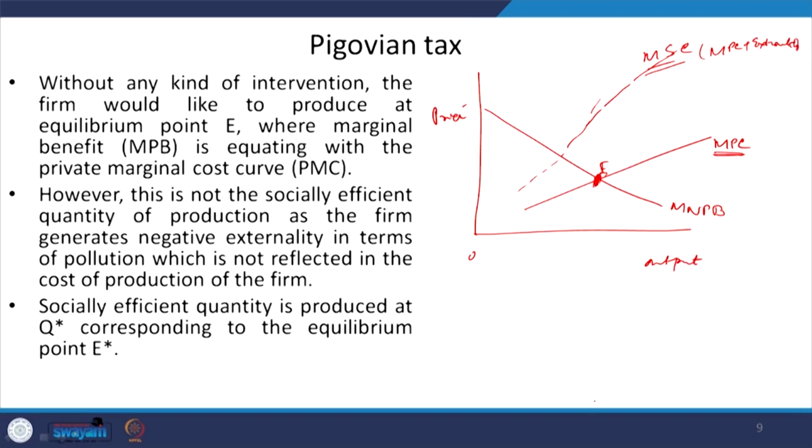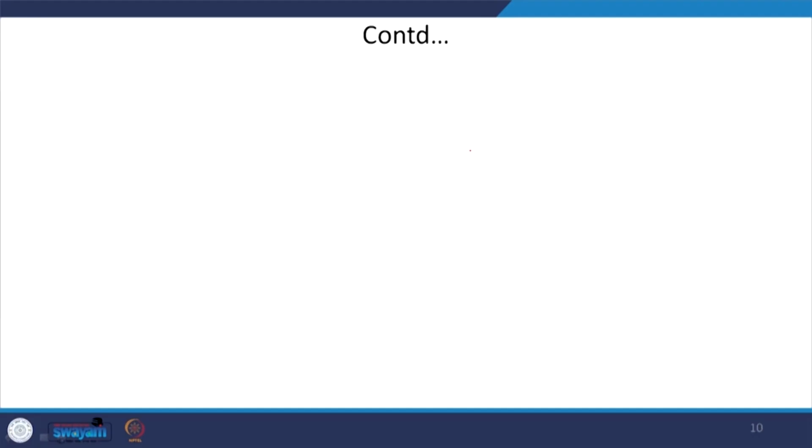Okay. So, when this marginal social cost is intersecting the marginal net private benefit, we are getting this equilibrium, that is E star, right. Now, corresponding to this equilibrium, this Q star is the socially efficient quantity that is produced and the socially efficient market price is P star, right.